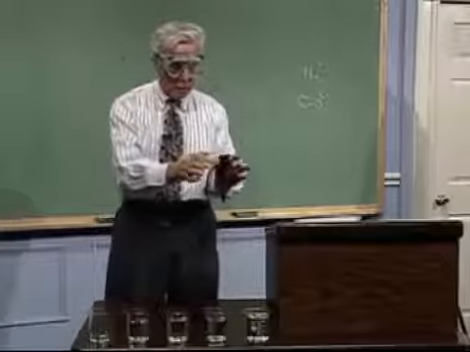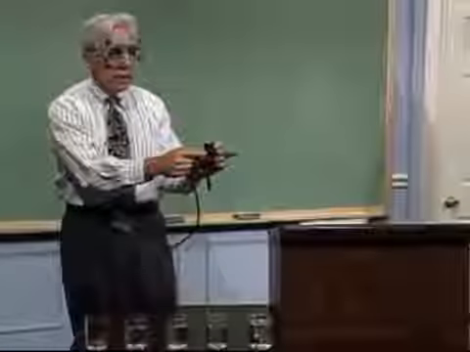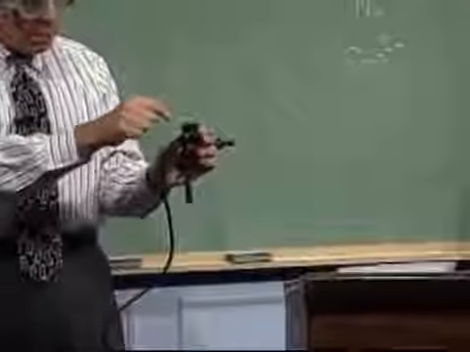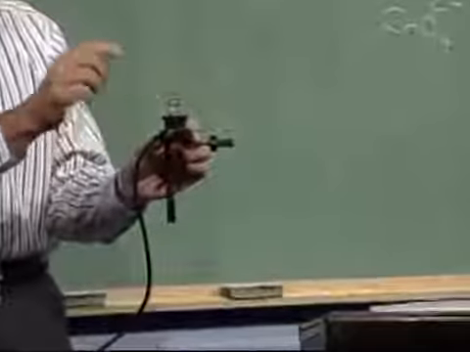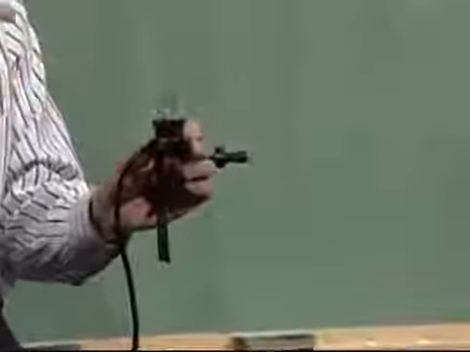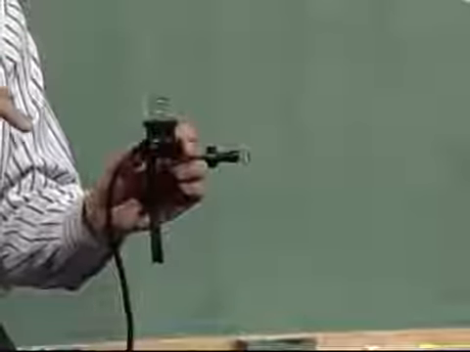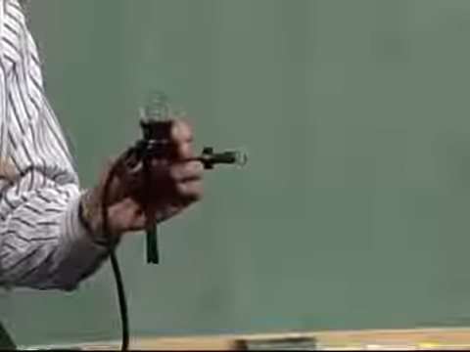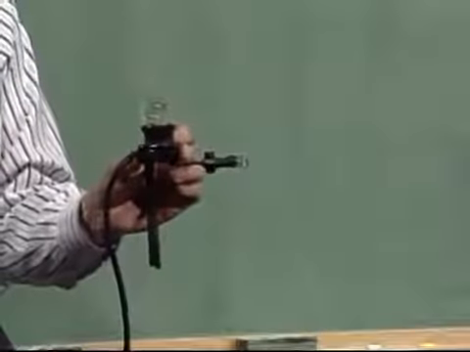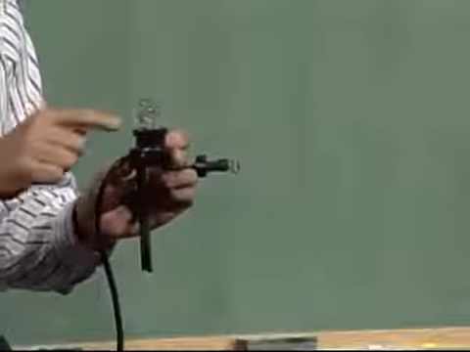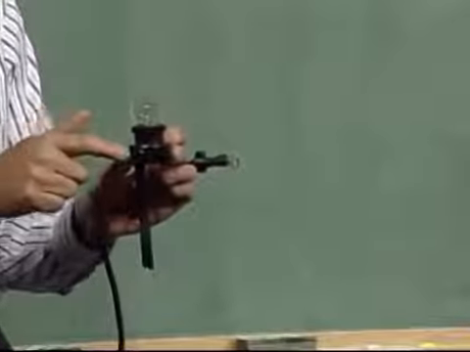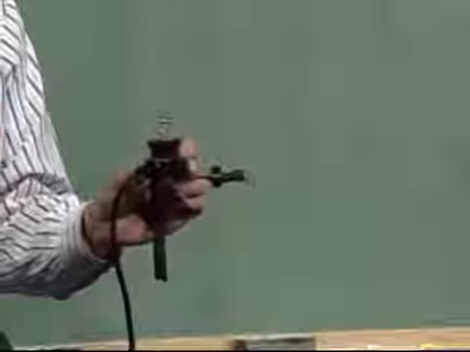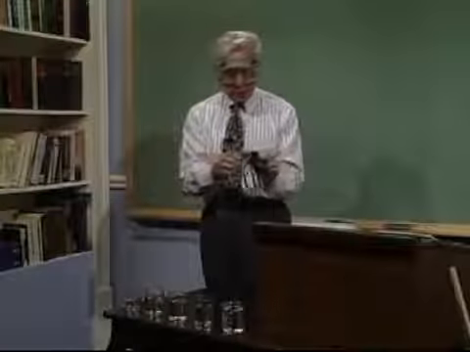I have here what is called a conductivity apparatus. It's a pretty simple apparatus with a small light bulb. If I place this into a solution and the light bulb lights up, that means the solution is conducting electricity. There are ions in that solution. The substance is an electrolyte. If the light bulb doesn't light up, that indicates that at least within the sensitivity of this test, I cannot detect any ions, and therefore I would consider it to be, quote, a non-electrolyte.